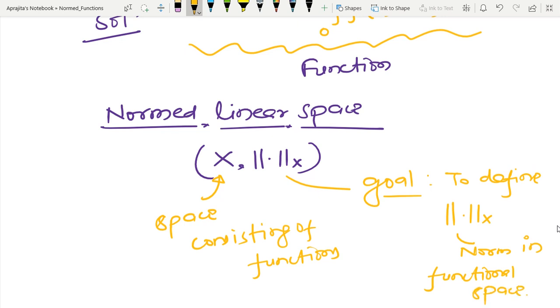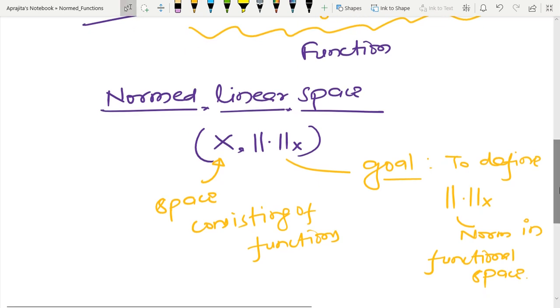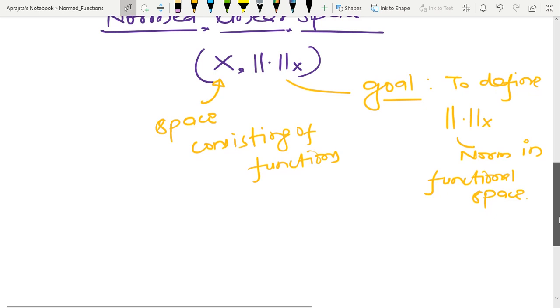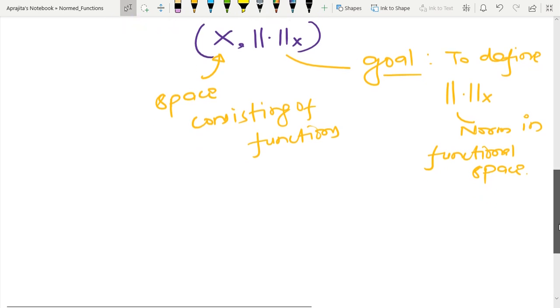That is the goal of today's lecture. And in the previous classes, we have already seen that in order to define a norm, we have to show that three different properties are satisfied. So I am going to check all three properties whenever we are talking about the norm.